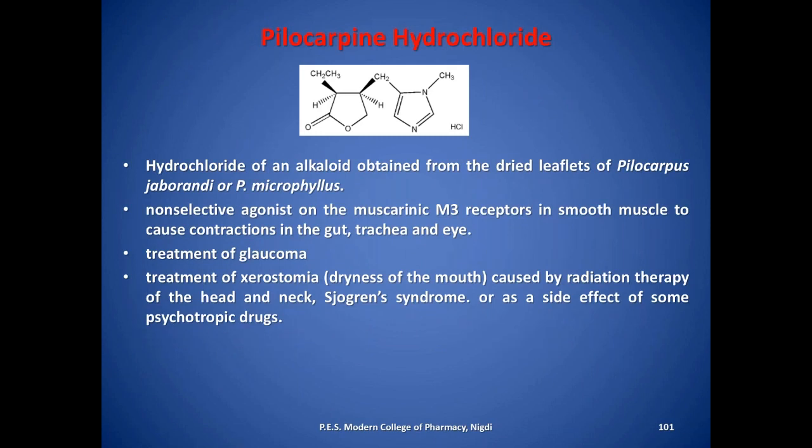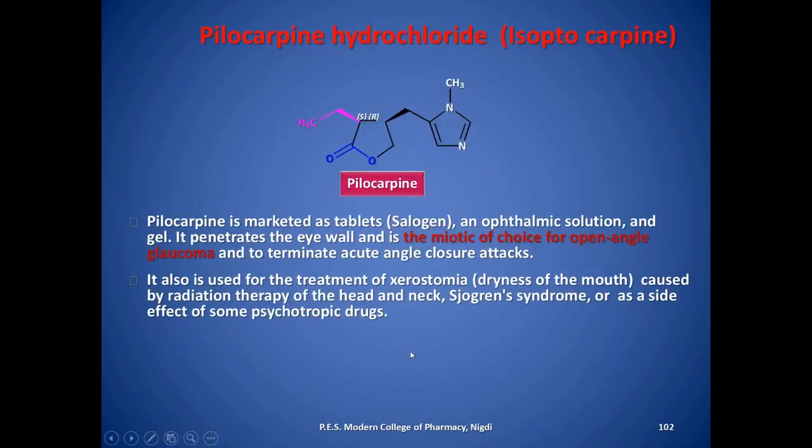Then pilocarpine. It is the hydrochloride of an alkaloid obtained from the dry leaflets of Pilocarpus jaborandi or Pilocarpus microphyllus. It is a non-selective agonist on the muscarinic M3 receptor in smooth muscle, which causes contraction in the gut, trachea, and eye. It is used in the treatment of glaucoma, and also in xerostomia, which is dryness of the mouth caused by radiation therapy of the head and neck, or by psychotropic drugs. For that purpose, pilocarpine is taken.